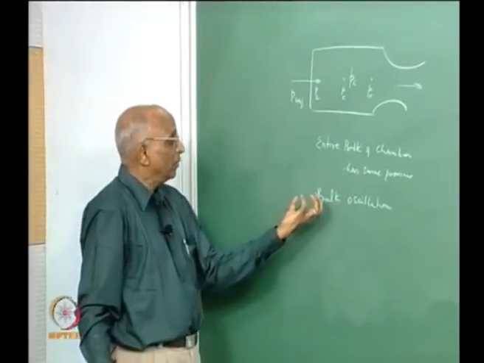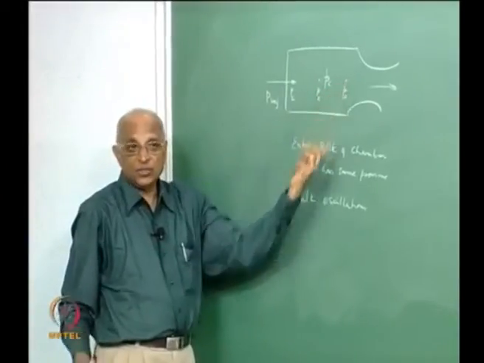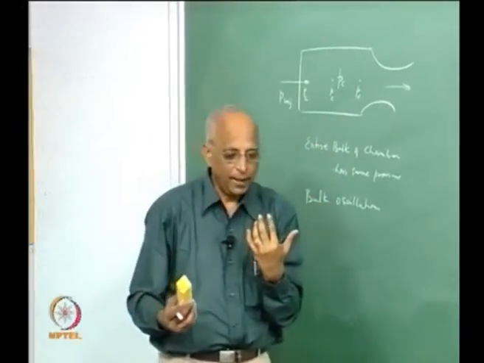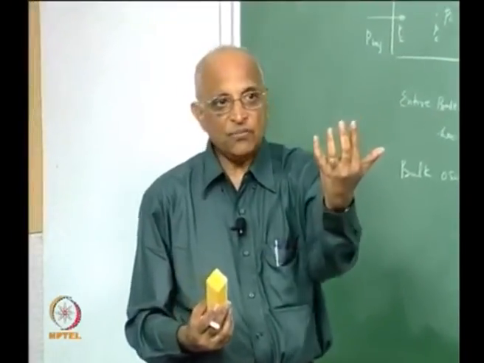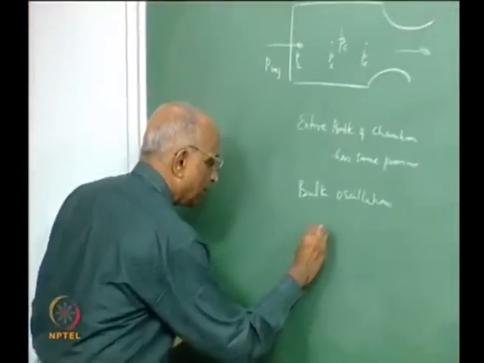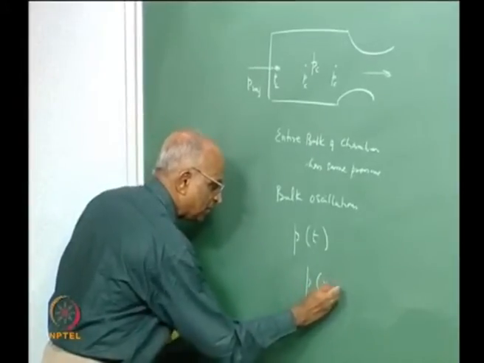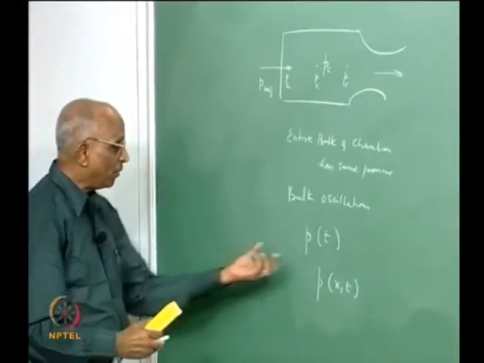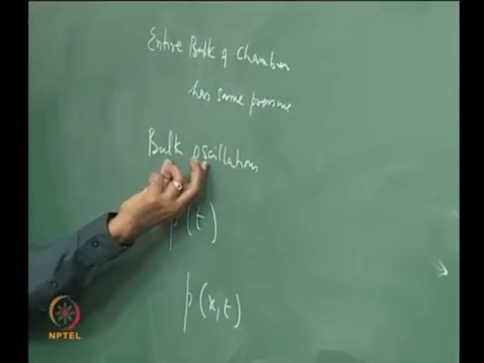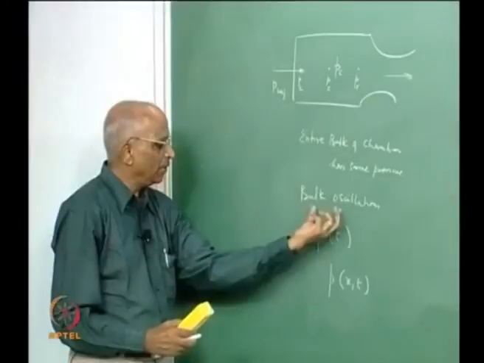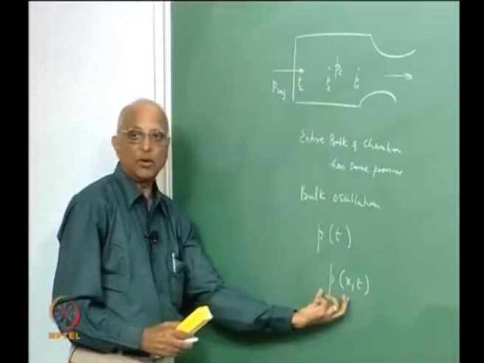But in practice what happens? I could have a different pressure here, I could have a different pressure here, and that is what happens when I talk. I am talking to you, and as I am talking, it takes some time for my signal to reach you. Therefore it is quite possible that pressure, instead of being a function of time alone, could be a function of distance and time. Whatever we have discussed so far relates to a lumped mass assumption, wherein I take the entire volume to oscillate in unison, which may not really be true.